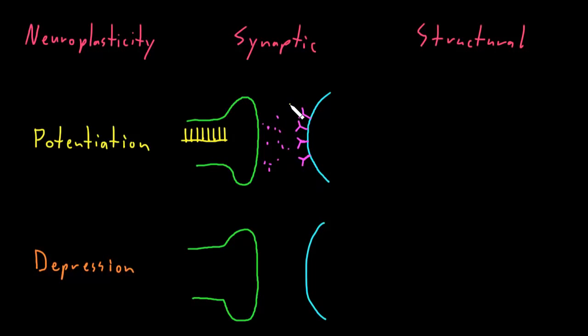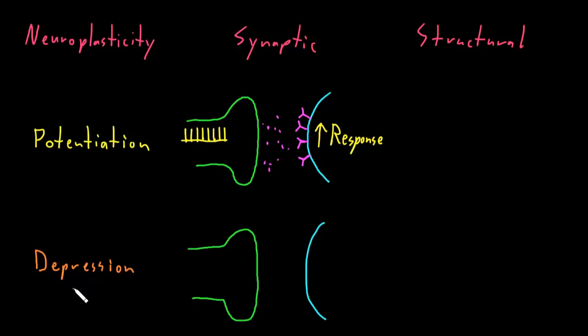Either of these changes, from the axon terminal releasing more neurotransmitter or the postsynaptic membrane becoming more responsive, we're going to see an increased response in the target cell per action potential that's reaching the axon terminal. So that would be synaptic potentiation. Now there's a lot of research going on trying to understand how these changes occur, because it seems like there's communication going both directions, from both the axon terminal to the postsynaptic membrane, as well as backwards, and all the processes for how this is happening have not been worked out yet.